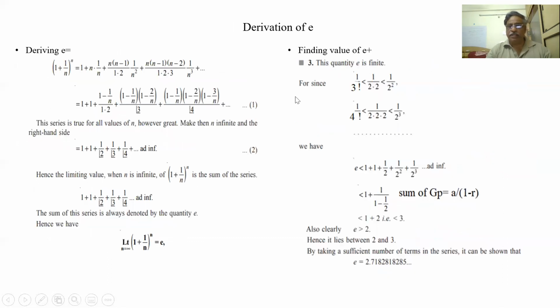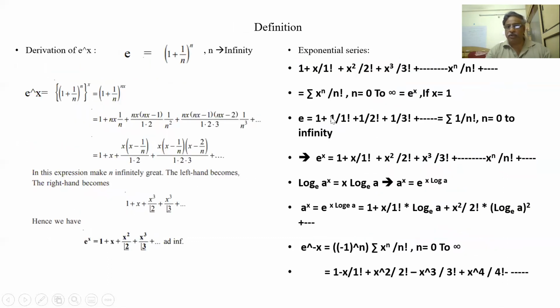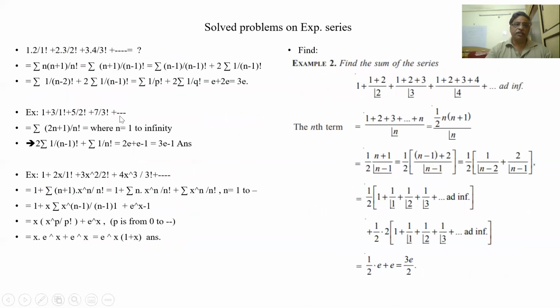See here, my e comes from 1 by 1 factorial, x square by 2 factorial, x cubed by 3 factorial. These two should be the same. So to bring them to the same form, what I am doing here is n minus 1 by n minus 1 factorial. N plus 1 I am writing as n minus 1 plus 2.